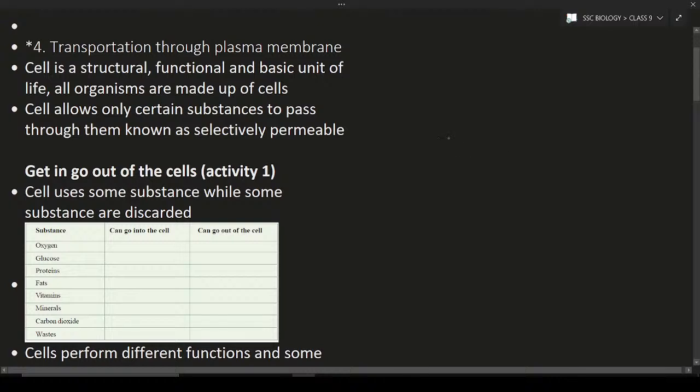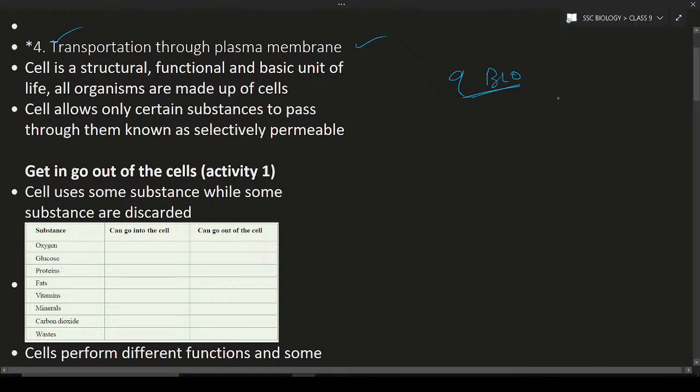Hello students, welcome to the new lecture, and in this lecture we are going to start with a new chapter, ninth class, biology. So this is a new chapter, chapter 4, transportation through plasma membrane. This is the topic that we are going to discuss in this lecture.